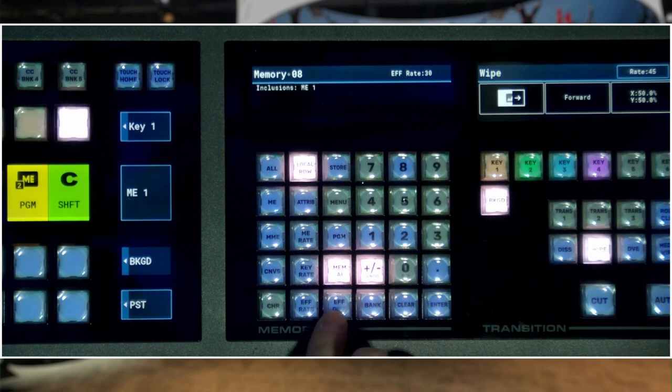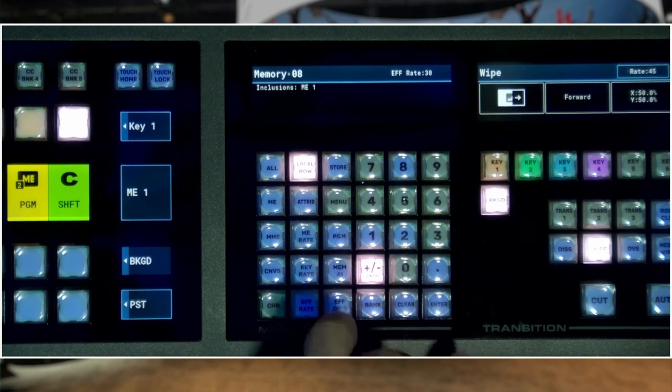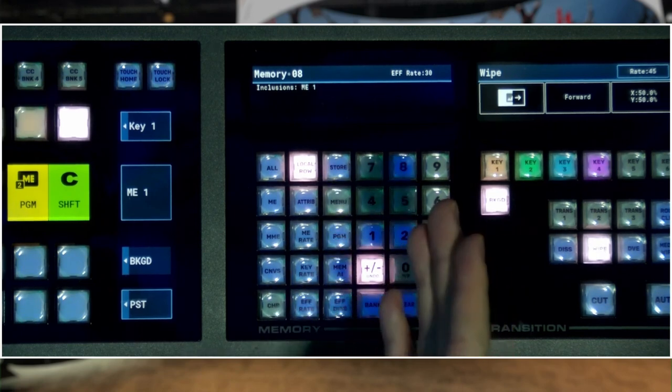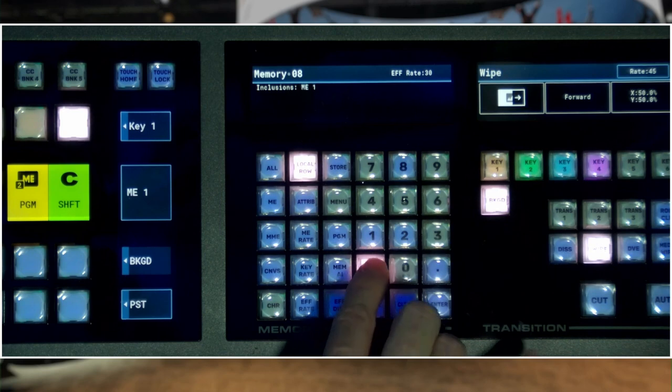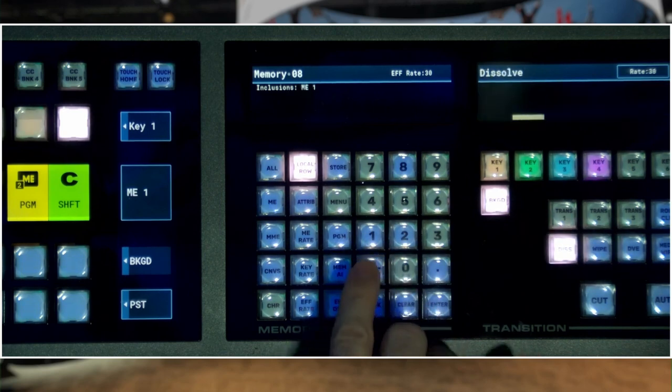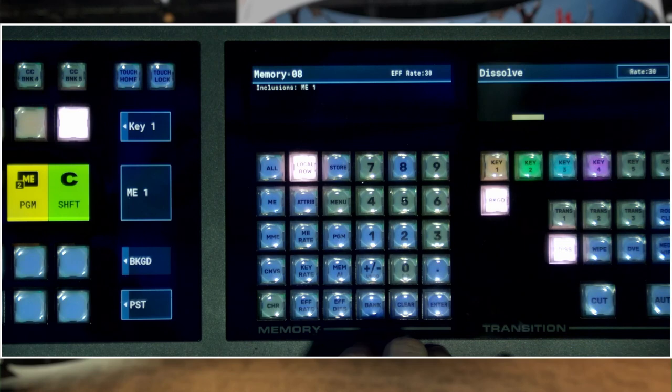And then, of course, if I want to force effects dissolve so that it will dissolve between the two memories, then I can enable effects dissolve, and now it will force the system to perform effects dissolve. Again, if I toggle these modes off, it's doing whatever was stored inside of the memory. You'll also notice that after recalling a memory, the plus, minus, and undo button will light up, thus giving us the opportunity to undo our last memory that we recalled.